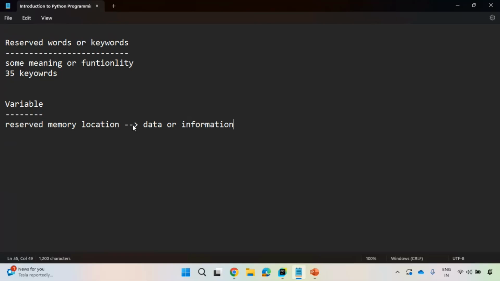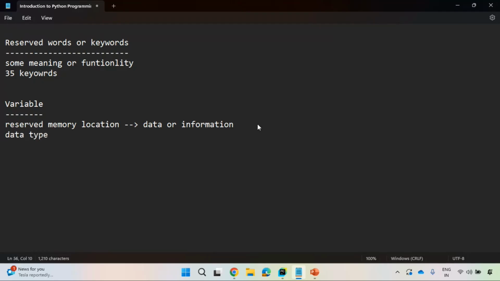Is it right? Every day you are learning some new information. So that new information is called data. With the help of this information, our computer processes and gives some output. So a variable is a reserved memory location which will store some data or information. Just to understand this much. Every variable will have some data type.